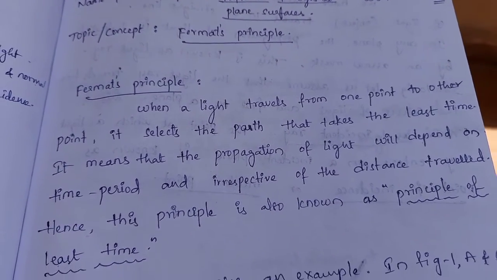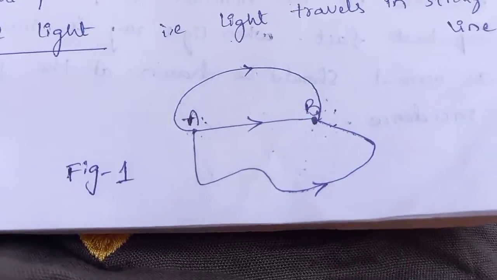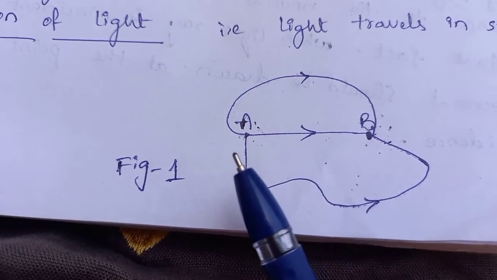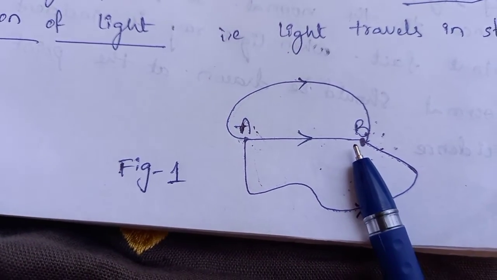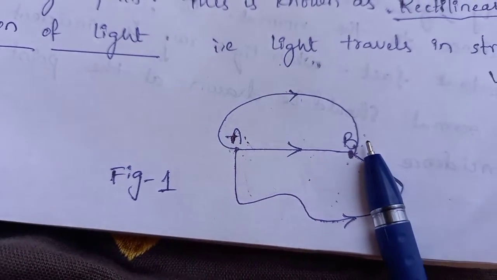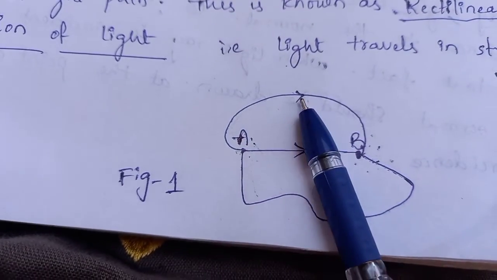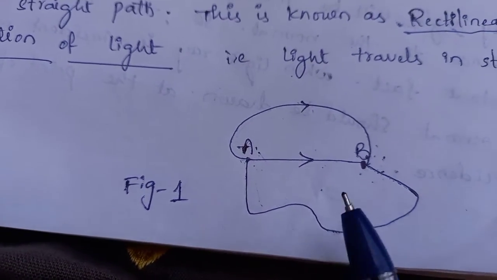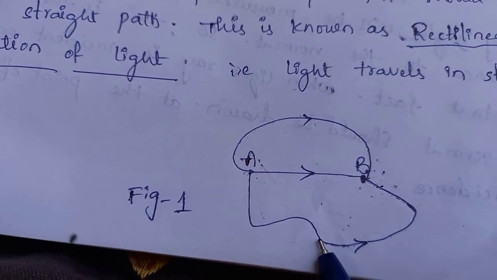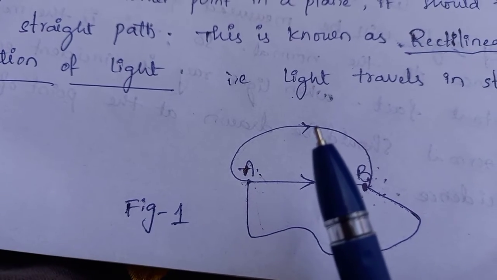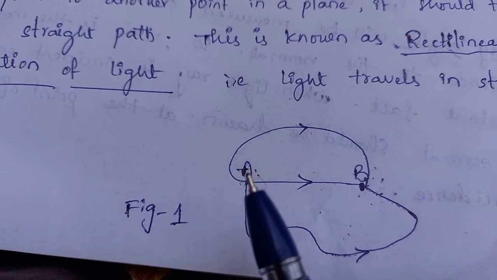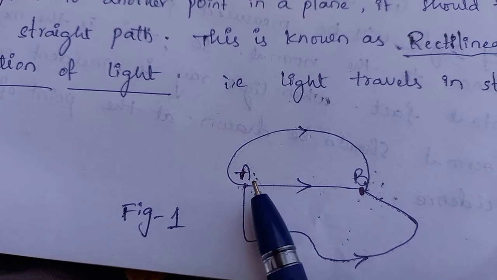When light is traveling from one point to another point, let us suppose here in figure 1 I have shown you point A and point B. Let us assume that the light ray is passing from point A to point B. There are three paths for a light ray to travel from point A to point B. Three different paths are available for the light ray. Then what is the path that is chosen by the light ray to reach point B from point A?